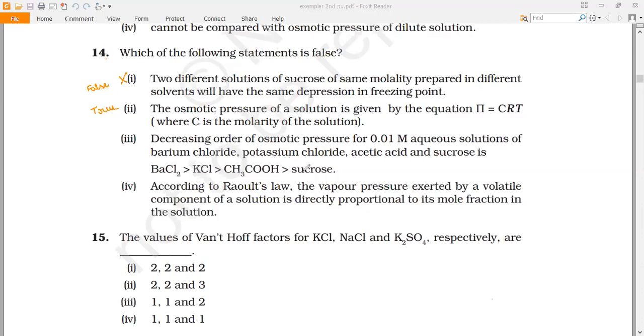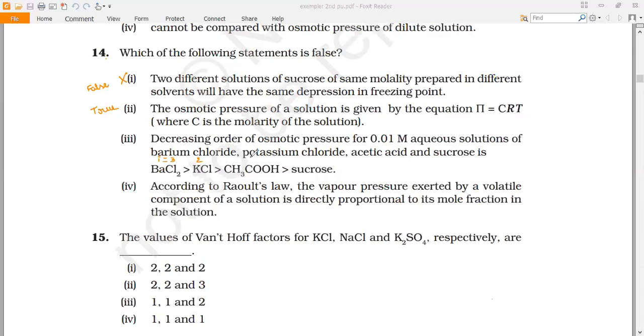So here the order is misplaced. Actually, for BaCl2, if we take the Van 't Hoff factor i, it is Ba2+ and 2Cl-, and the Van 't Hoff factor is 3. For KCl, K+ ion and Cl- ion, the Van 't Hoff factor is 2.